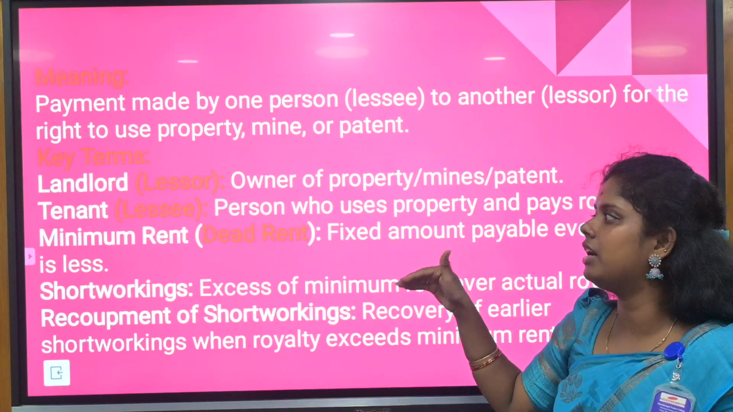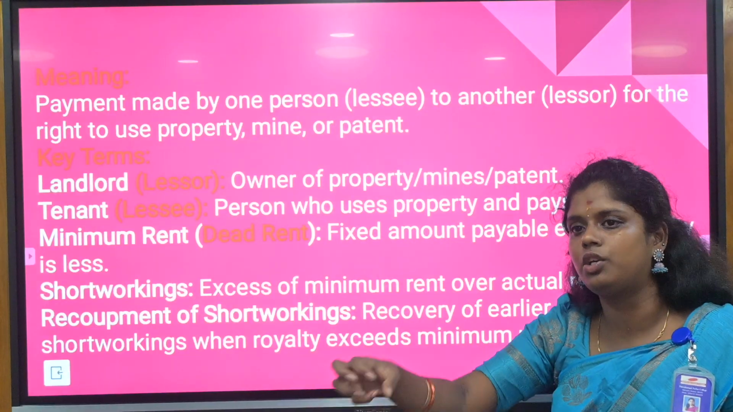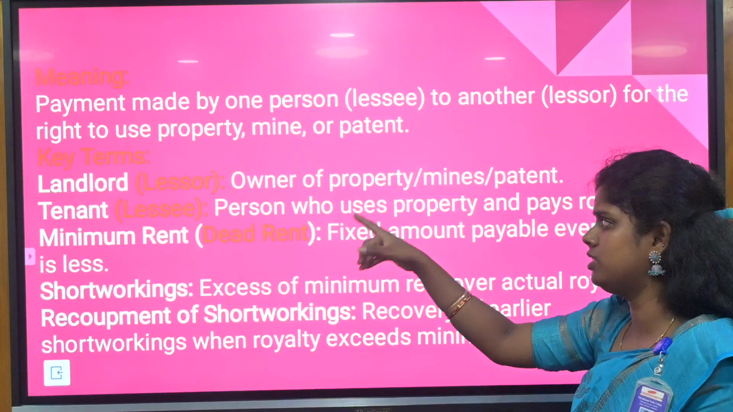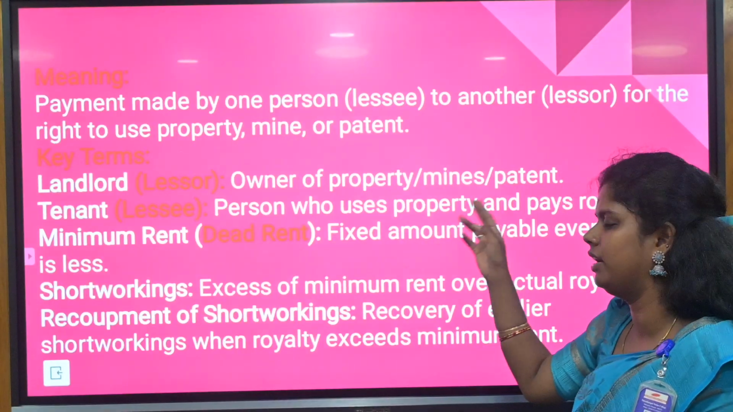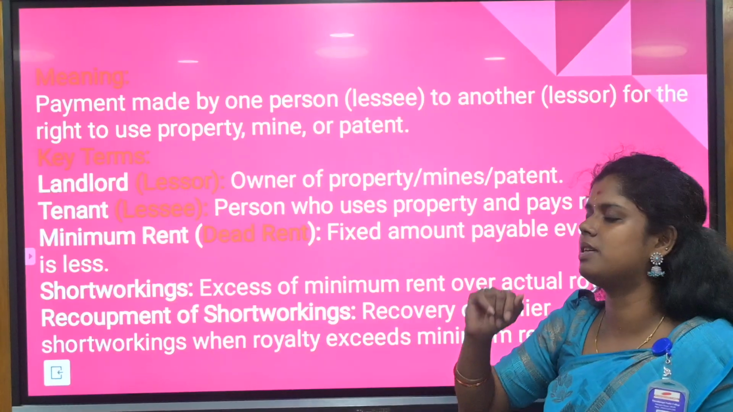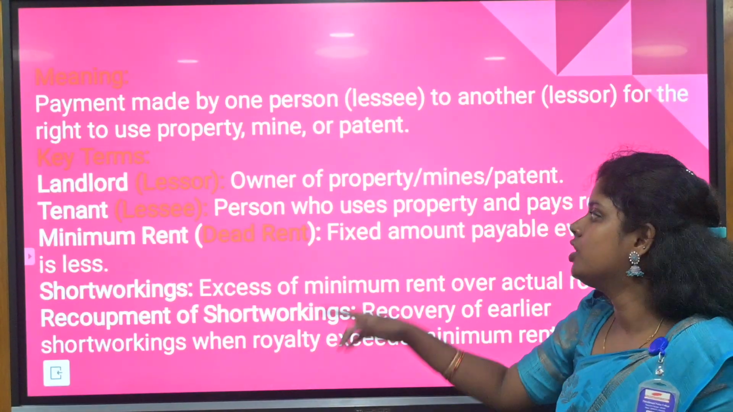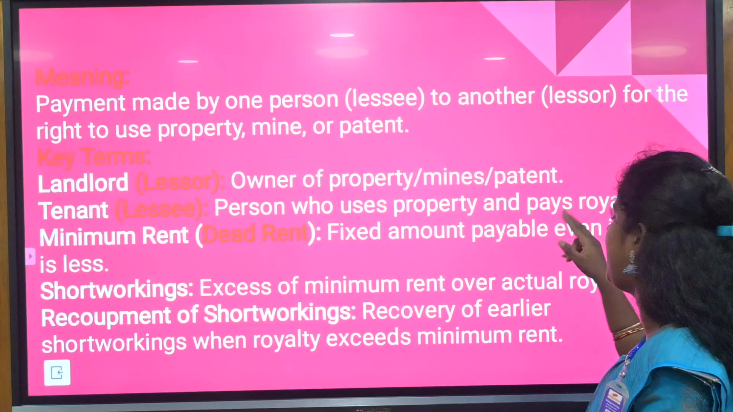Here the lessor is the person who holds the asset and lends it for use by the particular person. That is the owner of the property, mines or patent, anything it can be, and the lessor gets the royalty. And the lessee, or tenant, is the person who is using or utilizing the property given by the lessor. So a person who uses the property and pays the royalty.